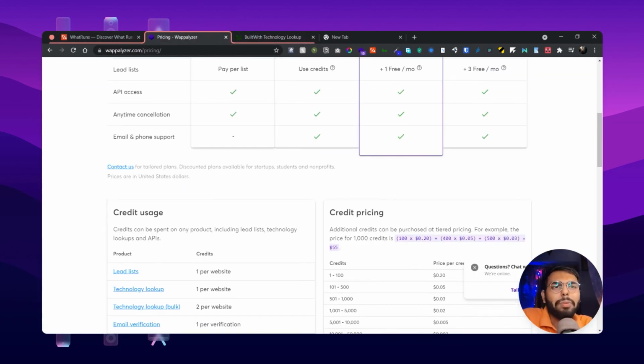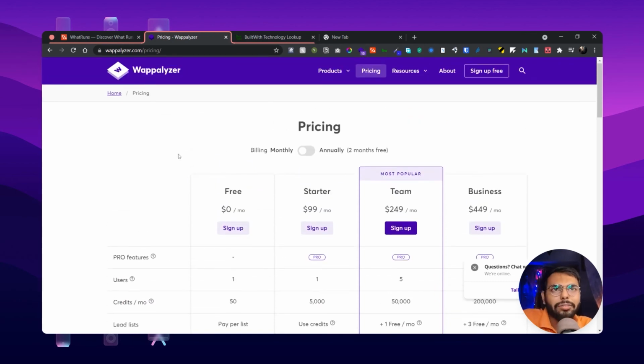Obviously Wappalyzer is kind of good, and WhatRuns is also kind of good, so you can try those out too.